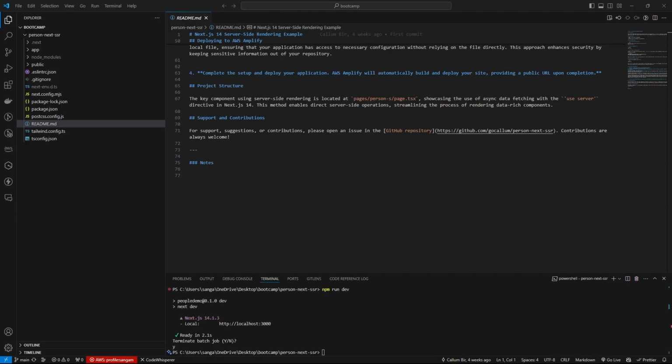In the next step, we are going to deploy the application in AWS Amplify. For that, you need to first make your own repository and push your local code to your repository. For that, log into your GitHub,